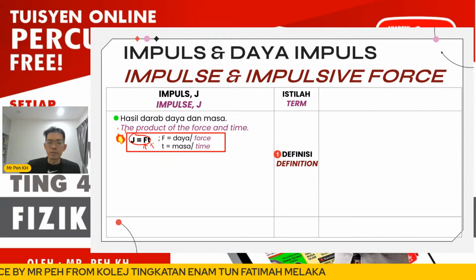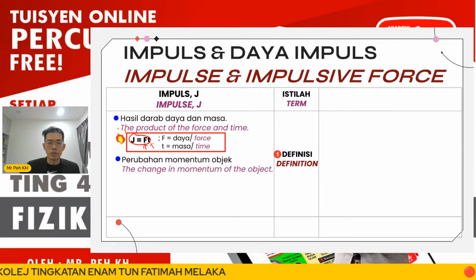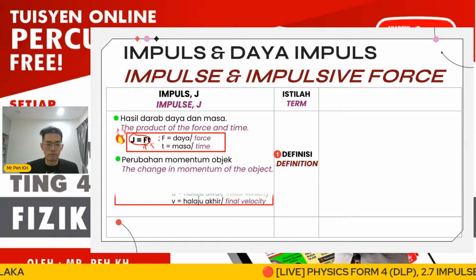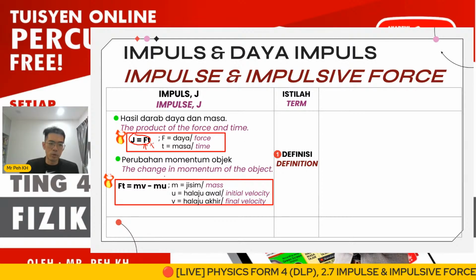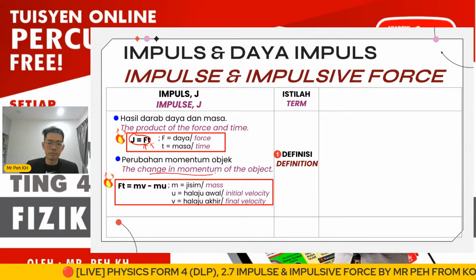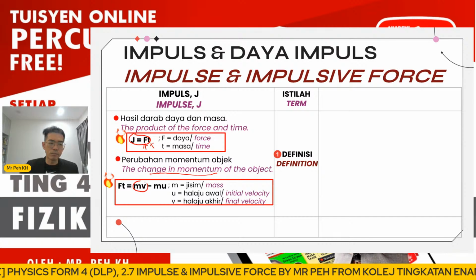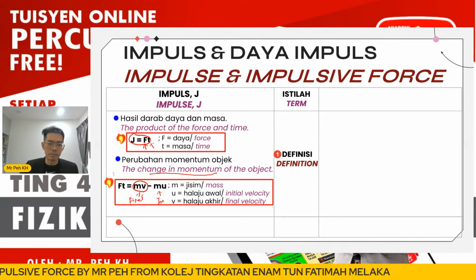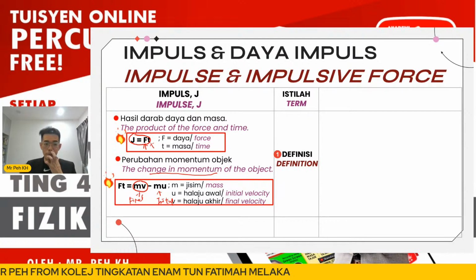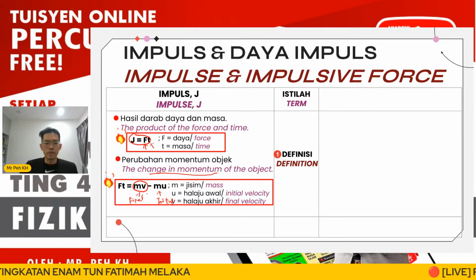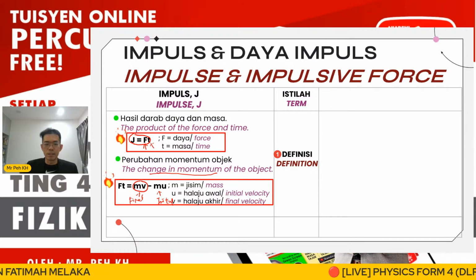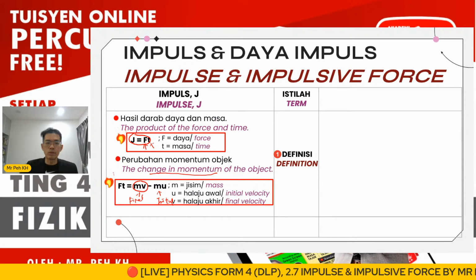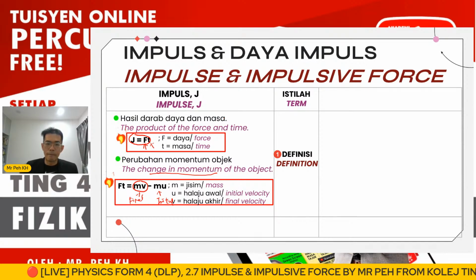So for impulse, there is another definition you can give. This will be the change in momentum of the object. So the formula will be this. Okay, so change of momentum, there will be final momentum minus initial momentum. Okay, so the m represents the mass of the object, v represents the final velocity, and u represents the initial velocity. So you can give these 2 definitions for impulse.